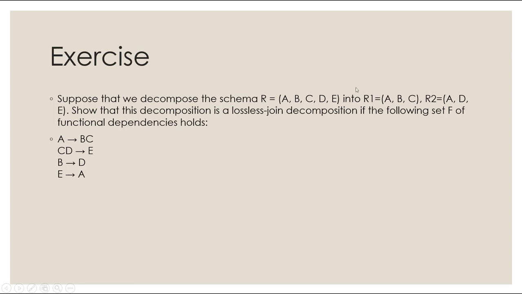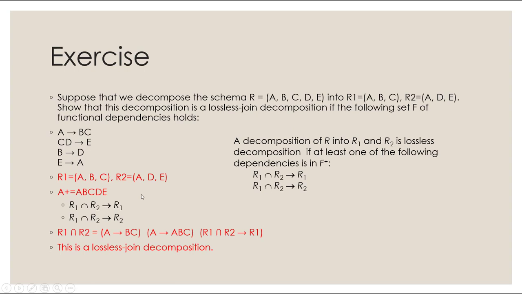So the union between R1 and R2 gives you R. The closure of A gives you the whole thing, which could be R1 or R2. So this is in fact a lossless decomposition.